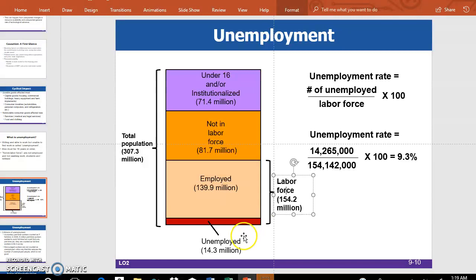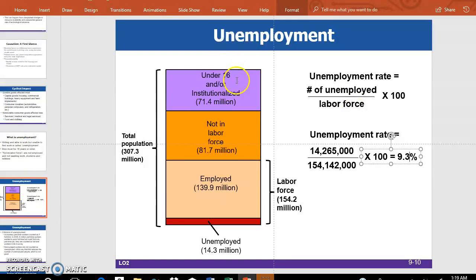Now divide the unemployed, 14.3 million, by the labor force, 154.2 million, multiplied by 100. That is 9.3%. So that will be the unemployment rate: unemployed divided by labor force multiplied by 100.